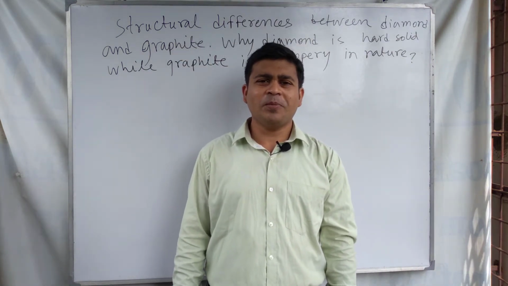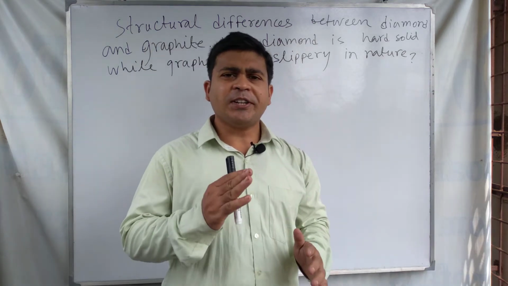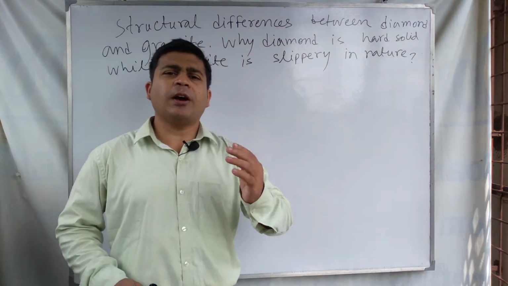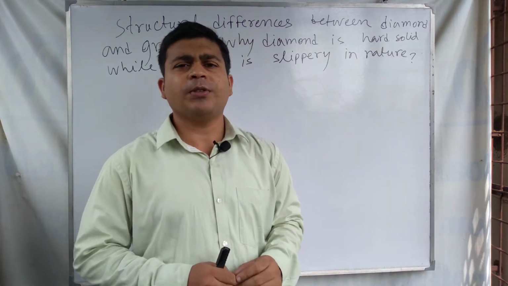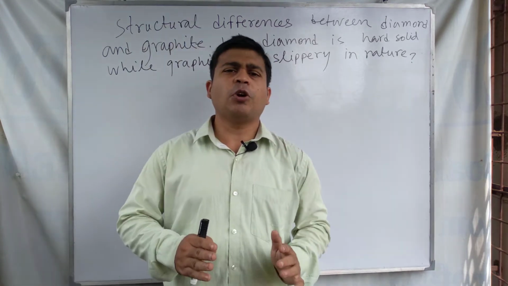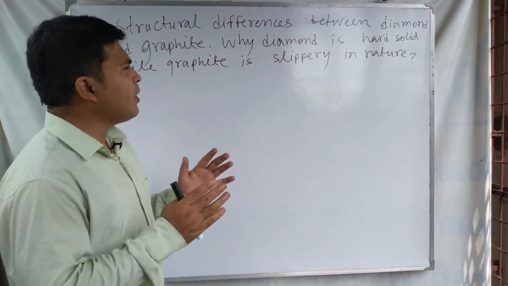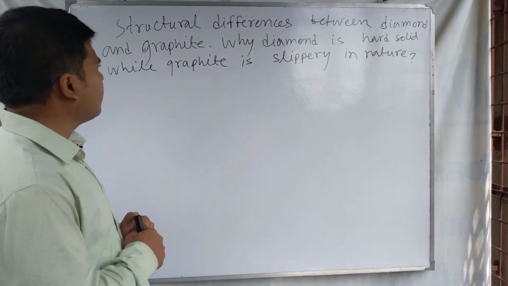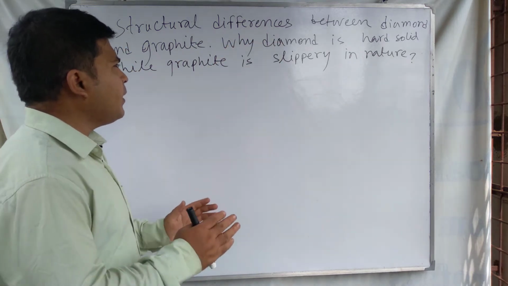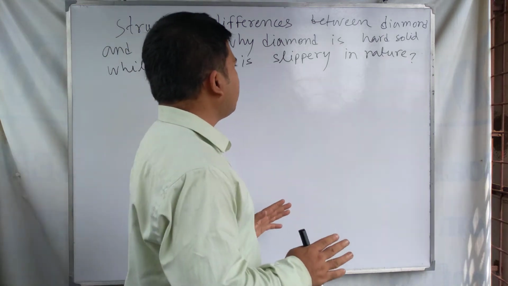I am Atanu Betal. In this video lecture we discuss the structural difference between diamond and graphite. Graphite is a soft and slippery substance, slippery to touch, but diamond is a hard solid. What are the structural differences between these two substances? That is the point of discussion in this lecture: the structural differences between diamond and graphite, and why diamond is a hard solid but graphite is slippery in nature.